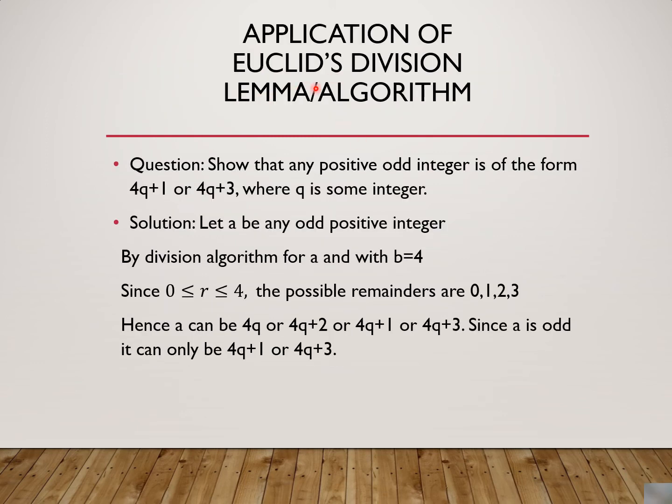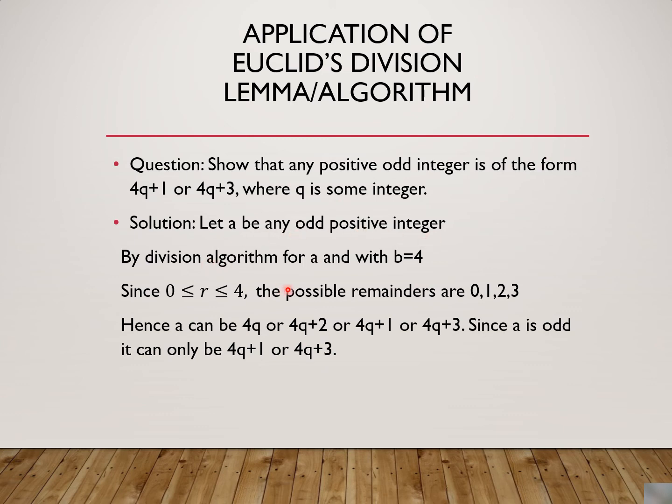Then some application of Euclid's division lemma or algorithm shows that any positive odd integer is of the form 4q plus 1 or 4q plus 3, where q is some integer. So we will assume that a is any odd positive integer.